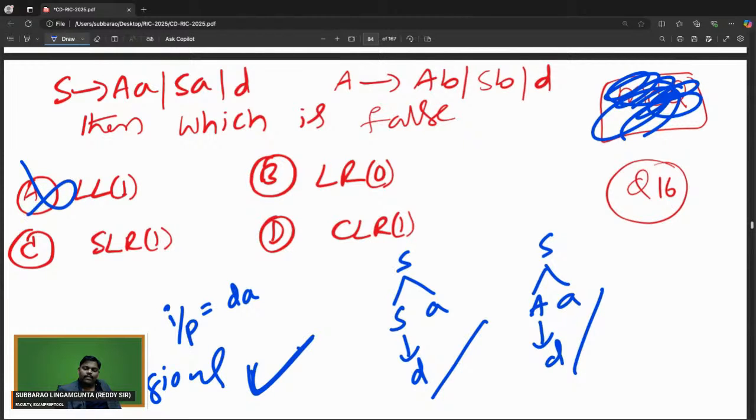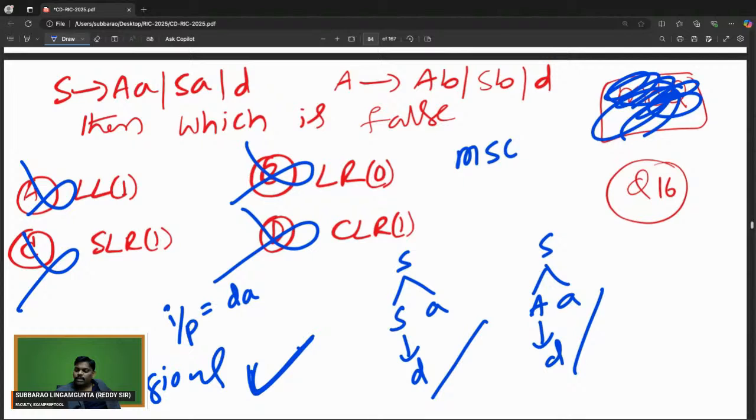Then it cannot be LL1. It is not LR0, not SLR1, not CLR1. Which one of the following is false? All are false. That is the reason I said it is an MSQ. I may have written MCQ, sorry for that. That is why I cancelled. The answer is MSQ. It looked like a very difficult problem, but there is a small twist: there is ambiguity. So the answer is A, B, C, D are false.